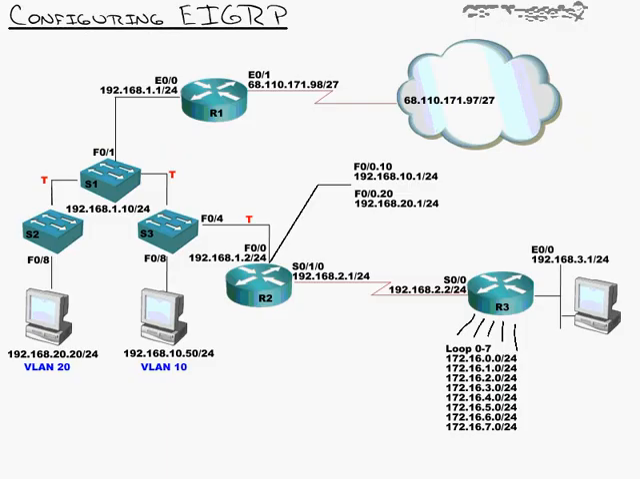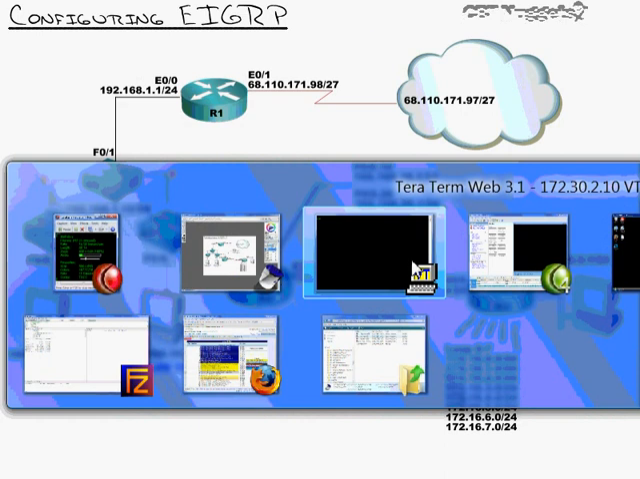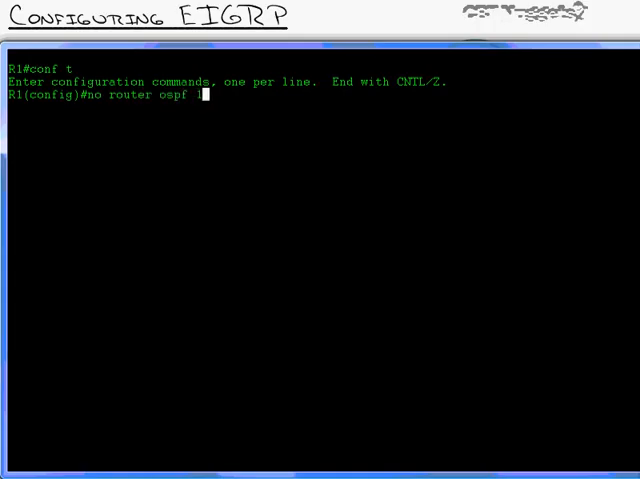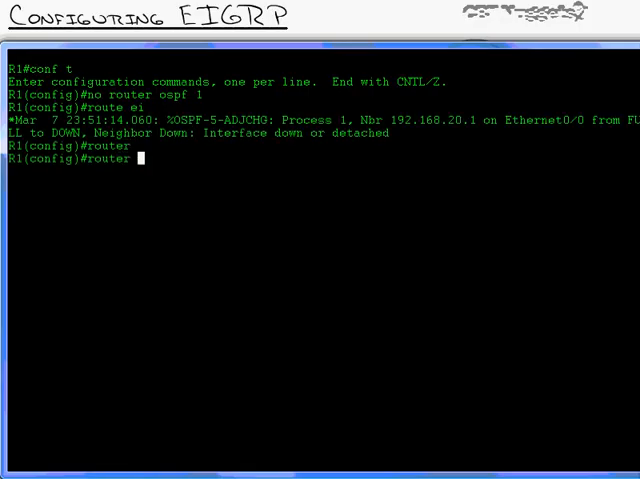I have the same topology set up as I did when I configured OSPF, but now we're going to convert it to an EIGRP environment. So we'll start off on router 1 up here, and the first thing I'm going to do is go into router 1 and turn off OSPF. No router OSPF 1. Goodbye.